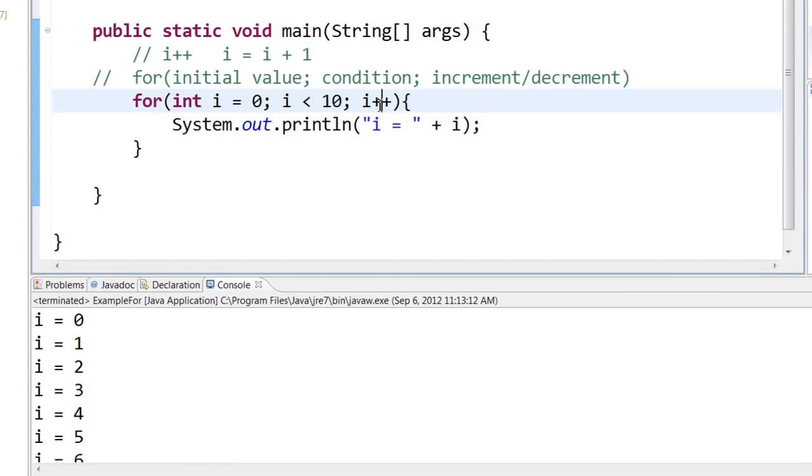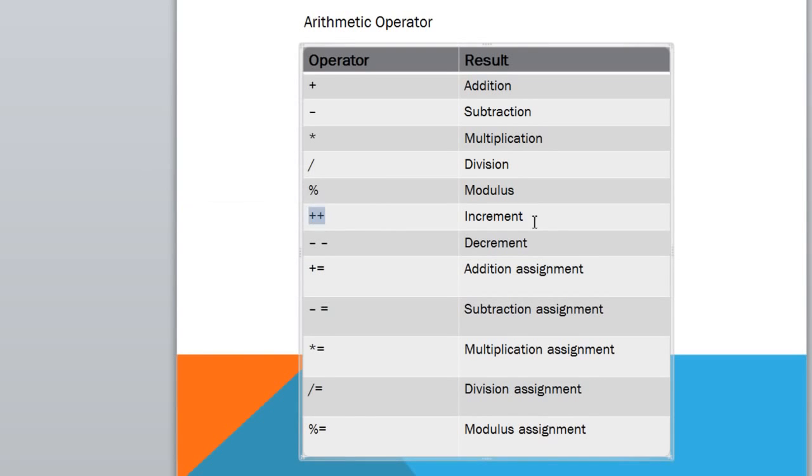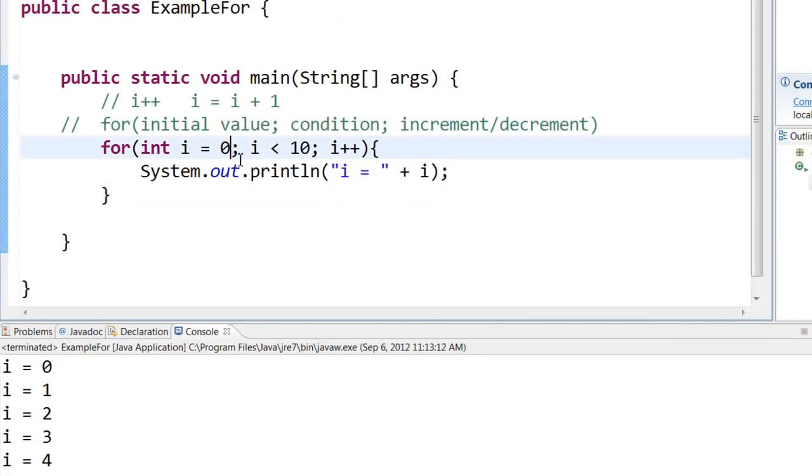You may be wondering, is there any other symbol like this plus plus sign? Is there anything else I should know? You can either use a plus plus sign, which will increment the value, or you can use a minus minus sign to decrement the value. Let us try using the minus minus sign. Let us put the initial value of i as 10. We will print till i is greater than 0, and then we will say i minus minus.